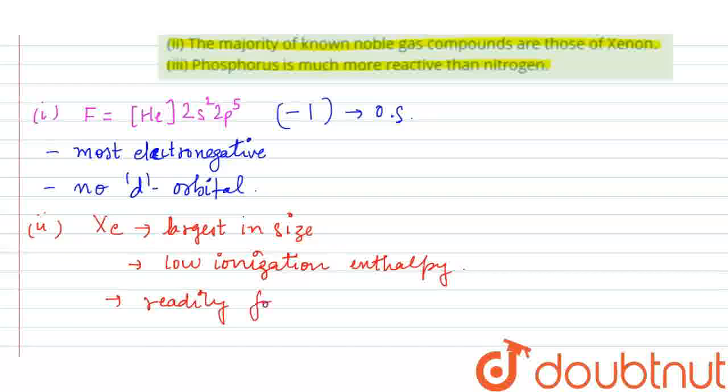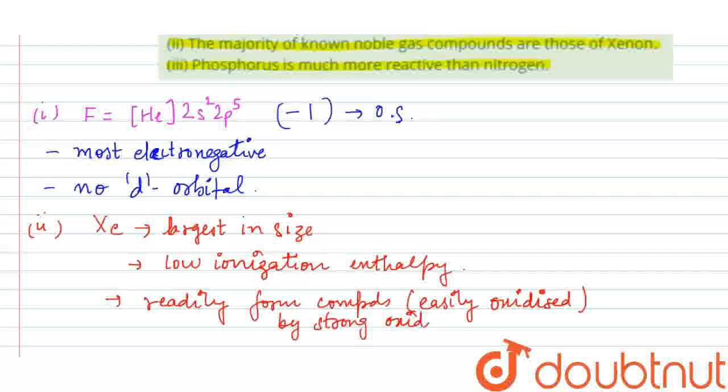You can also say it gets easily oxidized by strong oxidizing agents, that is oxygen and fluorine.